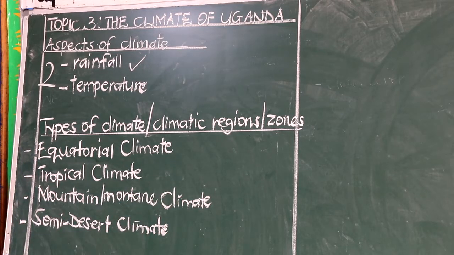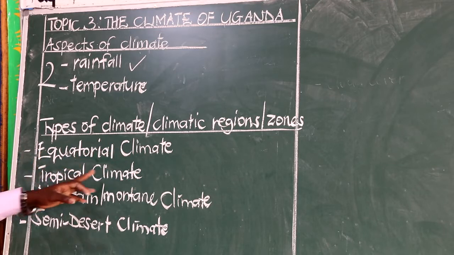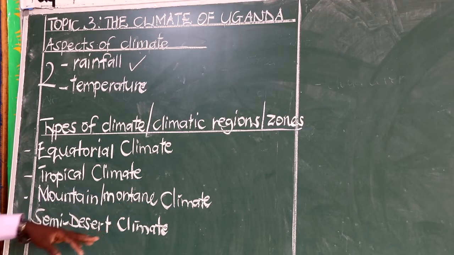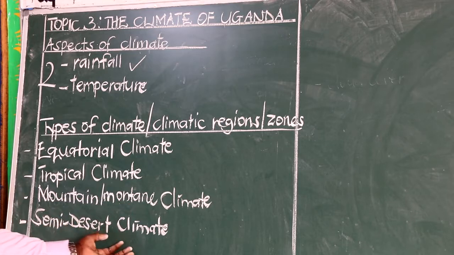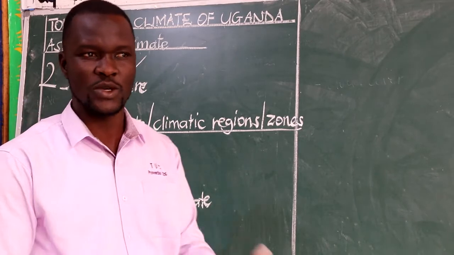So these are mainly the types of climate that are experienced in Uganda. That is, we have equatorial climate, tropical climate, mountain climate, and then semi-desert climate. Semi-desert climate is the type of climate which is experienced in semi-desert areas in Uganda.